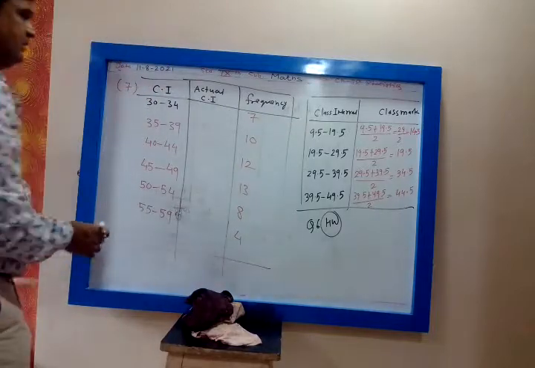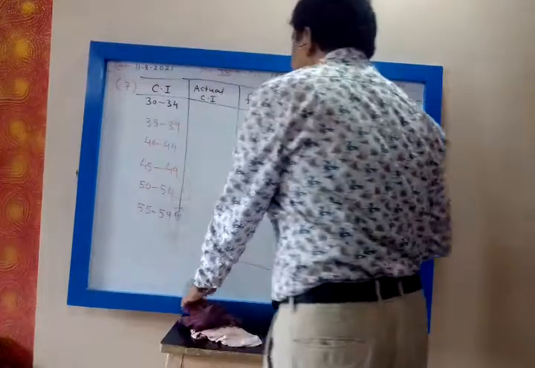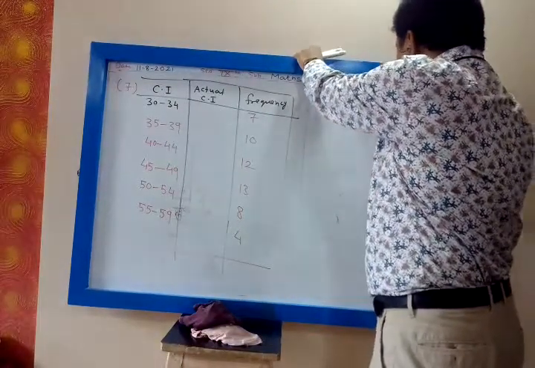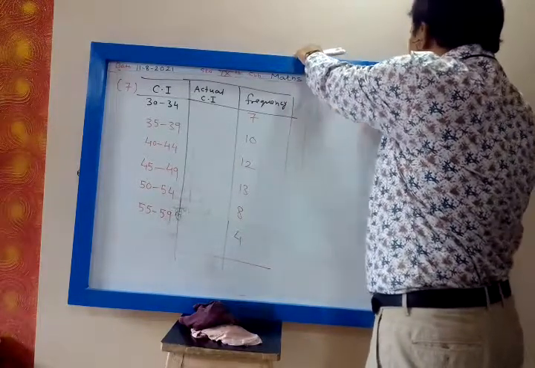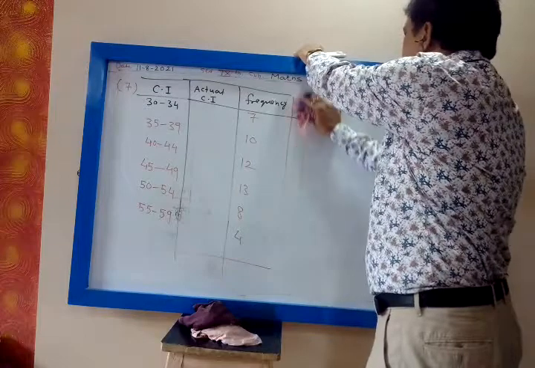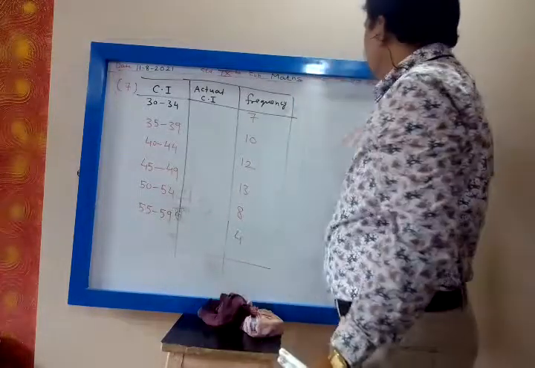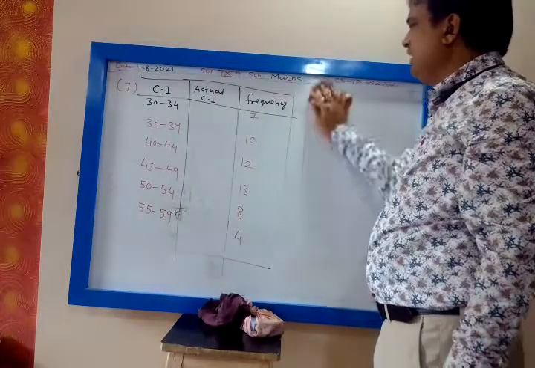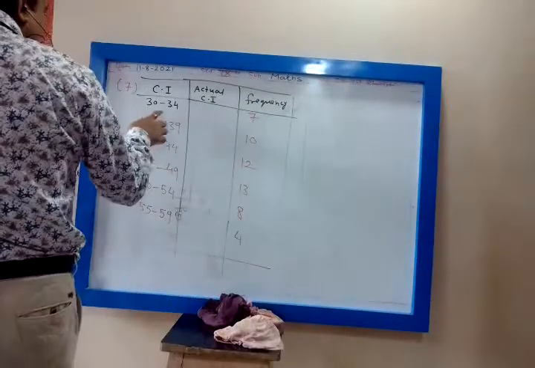So find the actual class interval. How will we find it? Are they continuous? No, they are not continuous. So how will you make them continuous? By finding the adjustment factor. No, my dear, that is the formula for class mark. You have to find the adjustment factor.